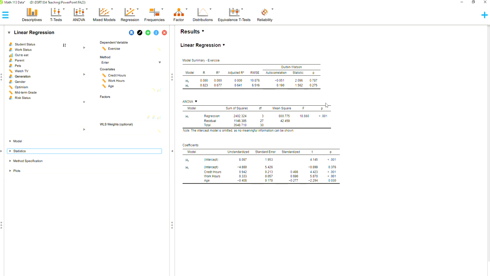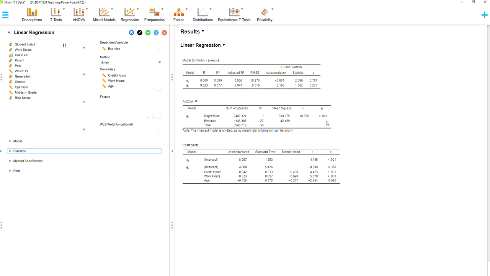So what does this p-value mean? Is this p less than or equal to 0.05? Yes, it absolutely is, because it's very small. And so what that means is that our results are significant. So we're rejecting the null; our results are significant.